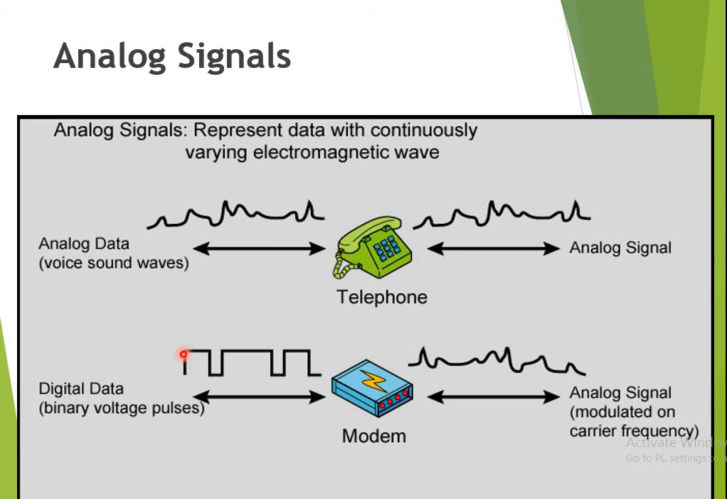Here the example is given: the data is in digital format and the signal we are using for transferring that digital data is analog. So we need to convert the signal by using a modem. Modem stands for modulator demodulator. This is the first type of signal.